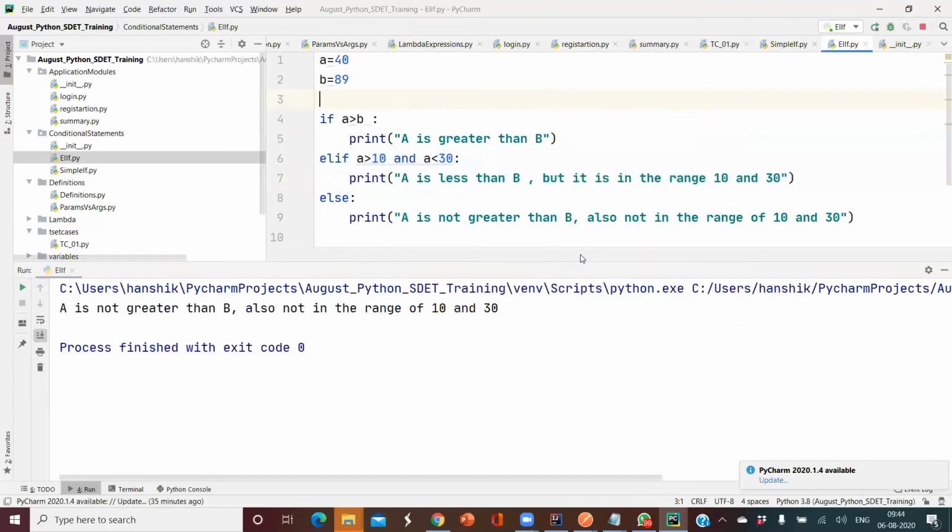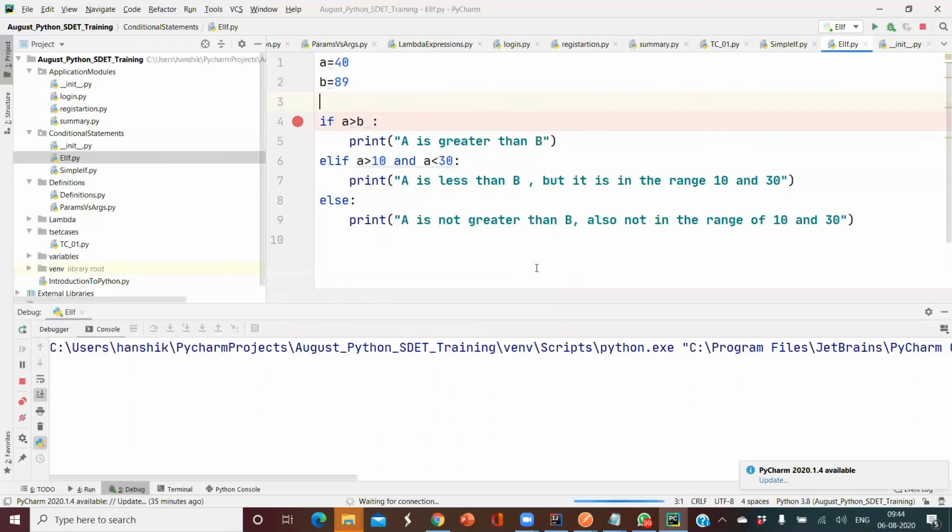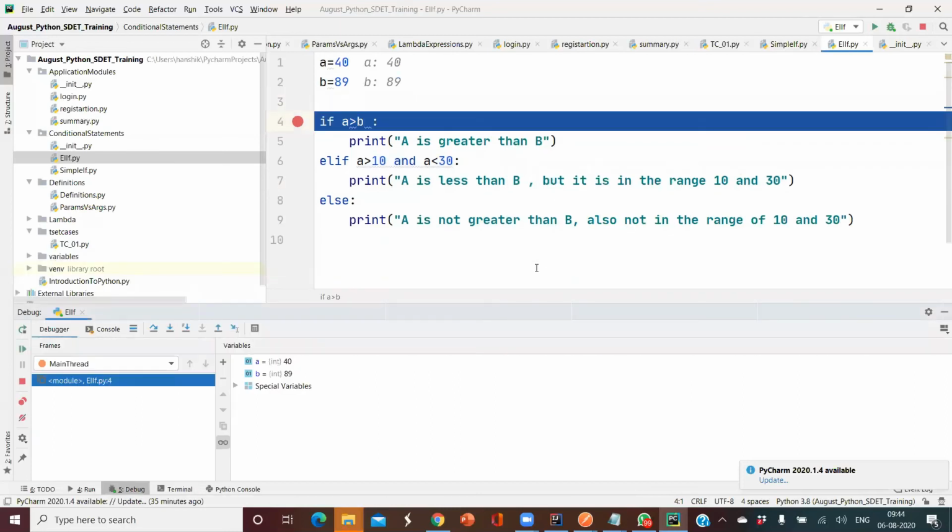Okay, so now let's check this and see how the behavior is going to look. Let me run this. Now see what happened. Let me show you a line by line execution. Here we are comparing A and B values. A is 40 and B is 89. Is A greater than B? No, it's false. So I got the output as false.